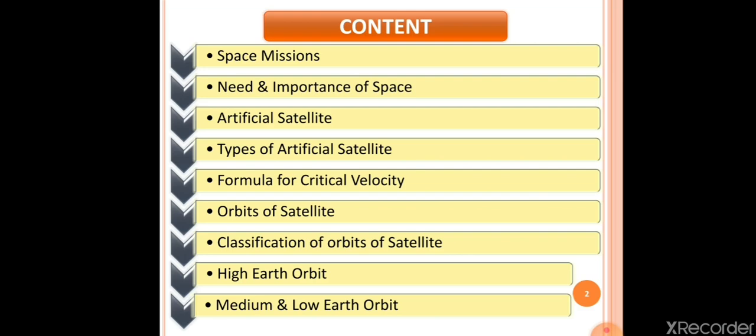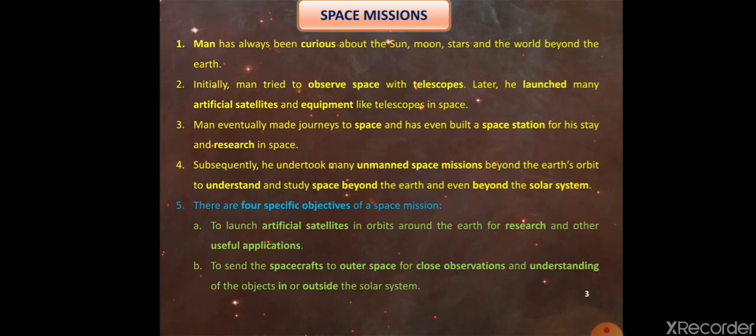The contents of this video are space missions, need and importance of space missions, artificial satellite, types of artificial satellite, formula for critical velocity, orbits of satellite, classification of orbits of satellite, high Earth orbit, medium Earth orbit, and last one, low Earth orbit. In the next slide, our first point is space missions.